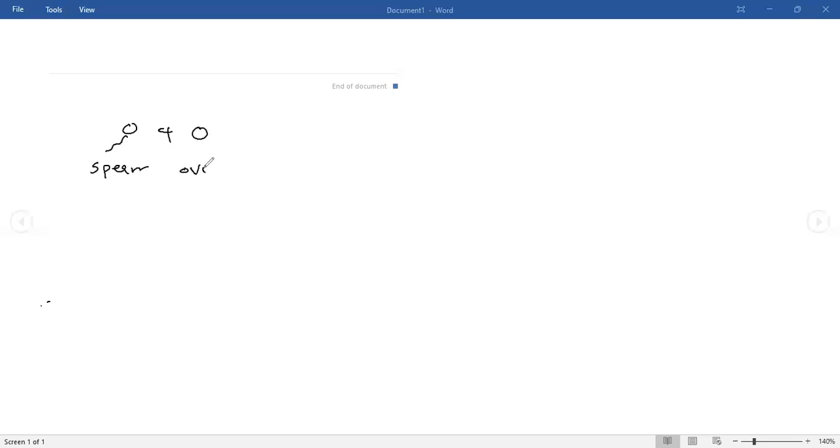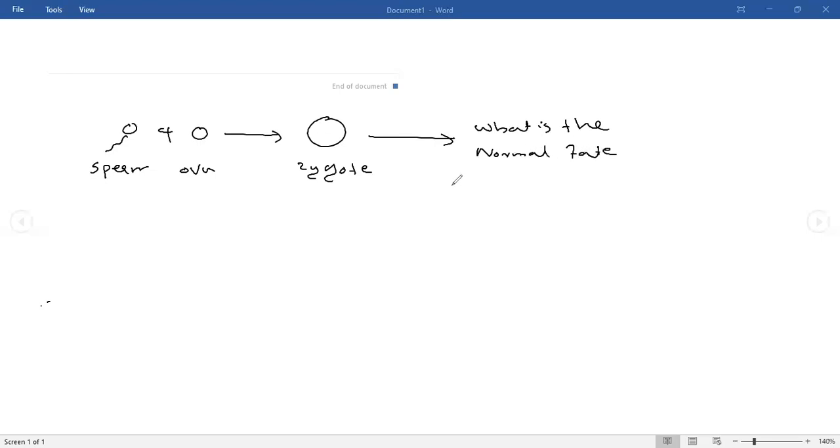Sperm and ovum join together, and they produce a zygote. What is the normal fate of the zygote: to develop into male or to develop into female?